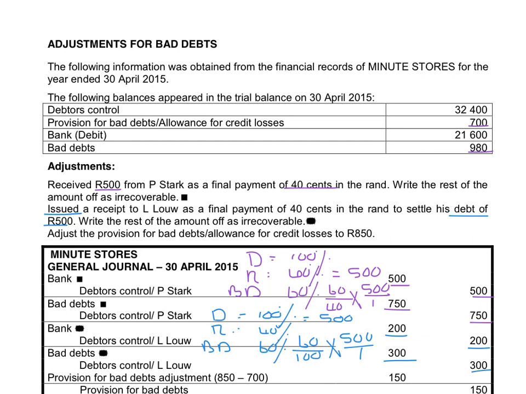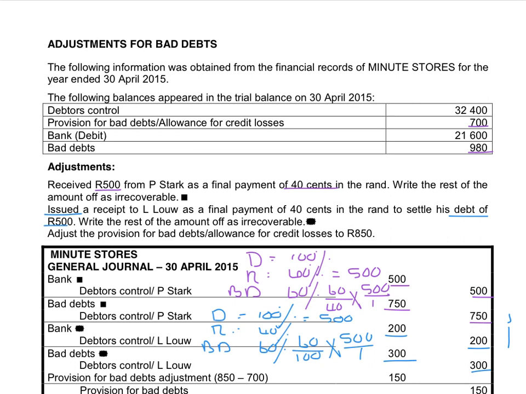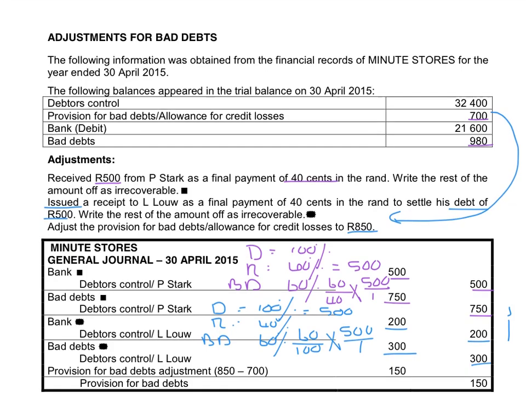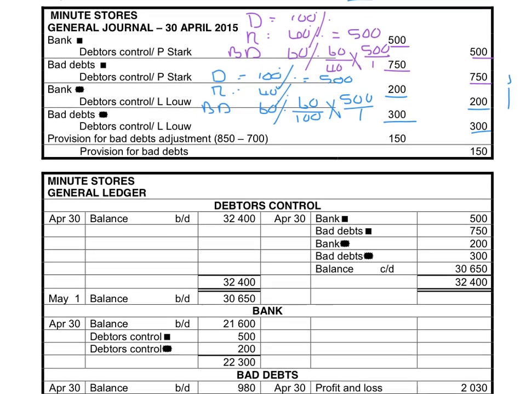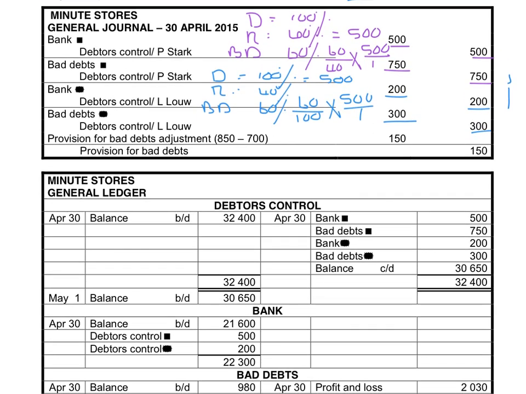If we look at the provision for bad debts, the balance that we have in the provision for bad debts account is 700. So it means that we've got a balance at the moment of 700 Rand, and we have to adjust that balance to 850. So it means that we have to increase it from 700 to 850. So the balance will have to be credited with an additional 150 Rand to increase it. So provision for bad debts adjustment will be debited with 150, and the provision for bad debts will be credited